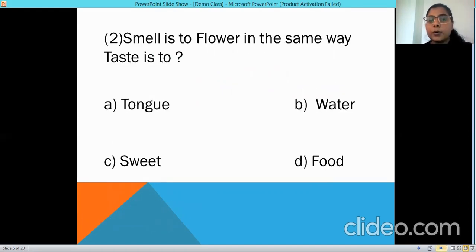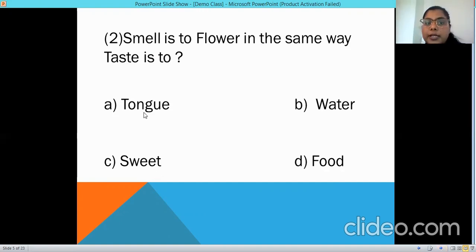Now the second question is, smell is related to flower. In the same way, taste is related to what? Smell is a sensory part. The sensory organ is the nose, and with our nose we smell. Now smell is related to an object. Flower acts as an object, so taste should be related to an object. Now let's find out in the options here.